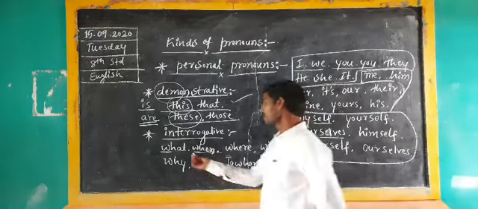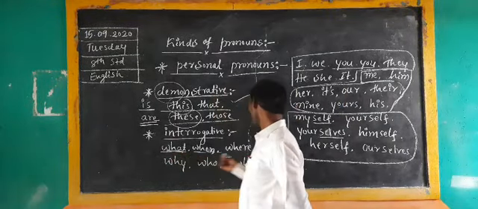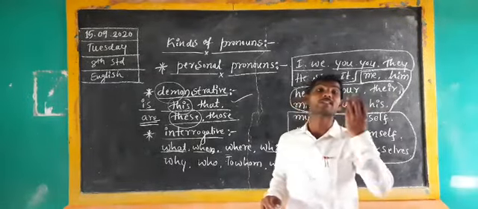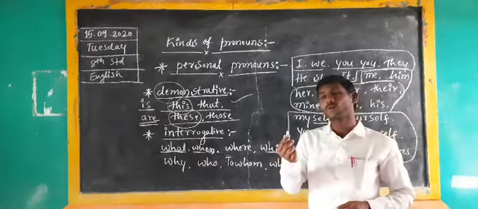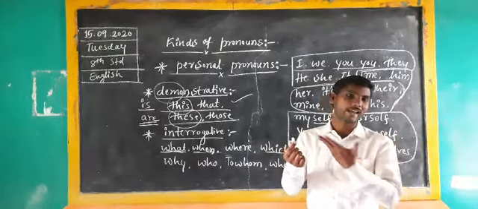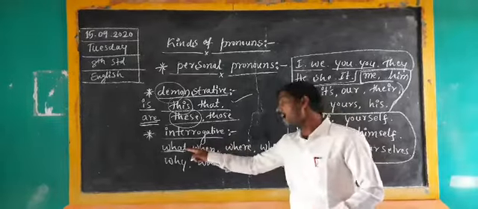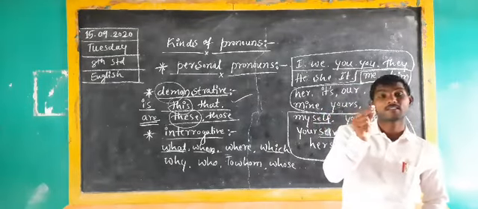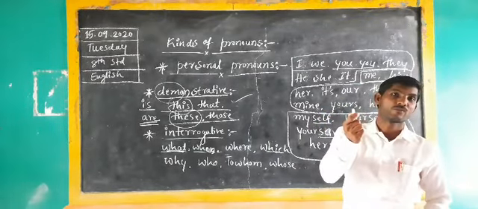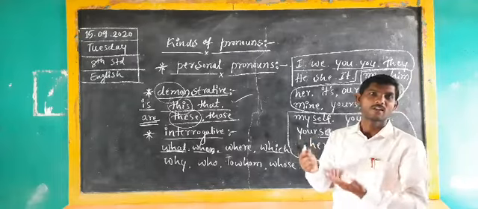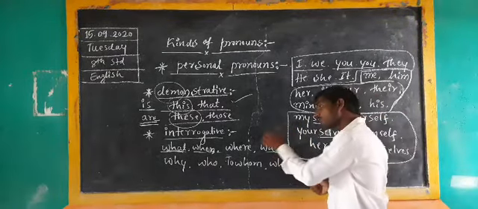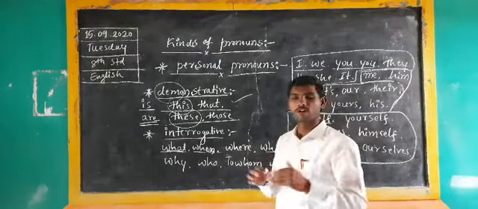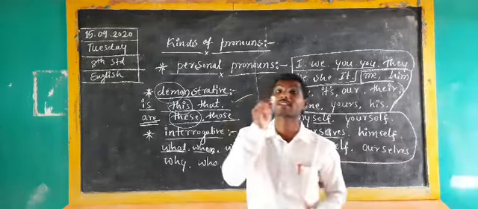How to use them? Here, what and which, both we have to use for asking about things. When we have to ask a question like, what is this? It mainly indicates things. That's why, which color is this chalk? That means when we use what and which, we have to understand those question words are used for the purpose of asking about things only.